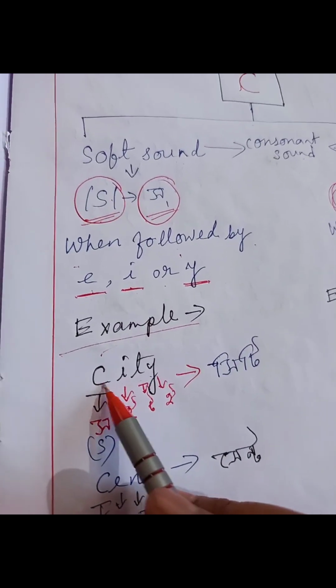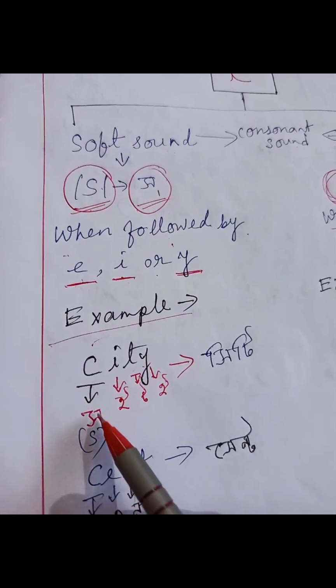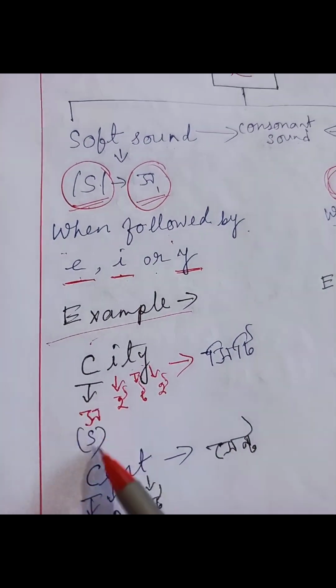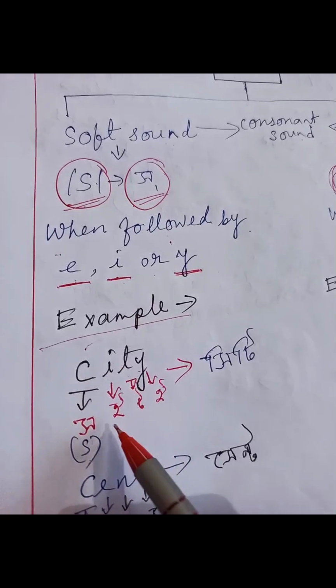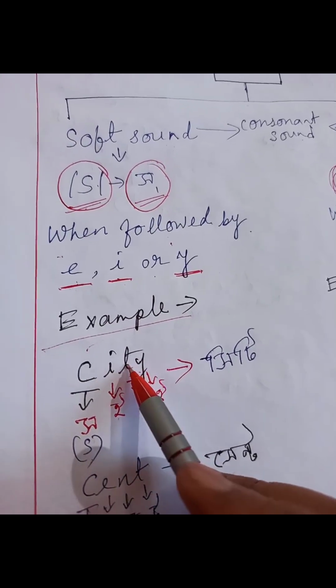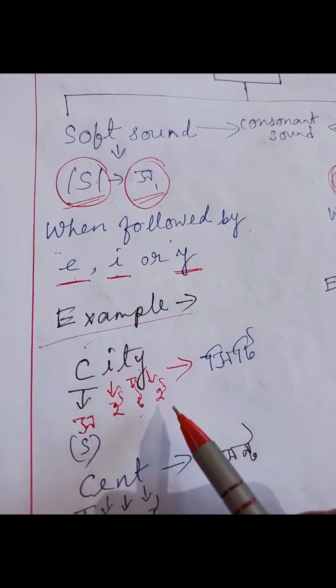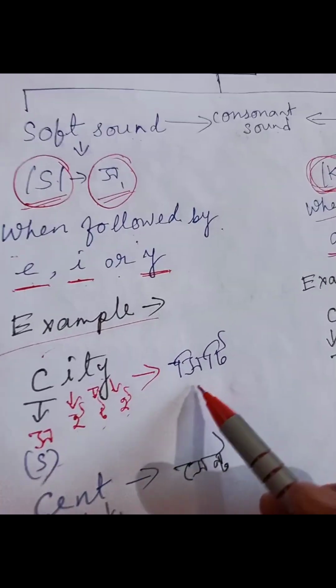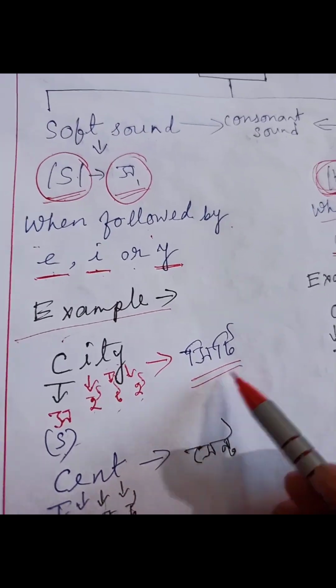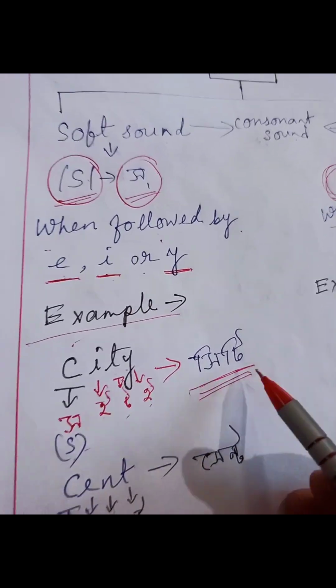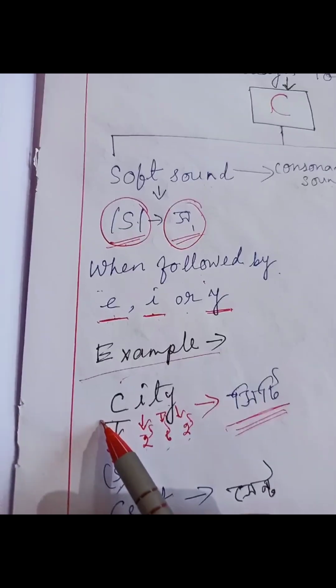C here sounds as S. I sounds as E, T is T, and Y sounds as E. So it is city, not kitty. It is city because it is in soft sound.